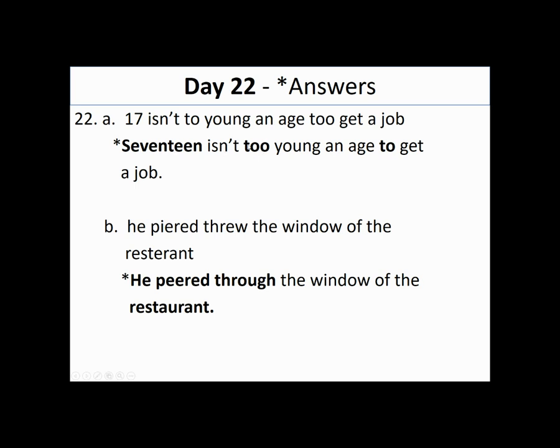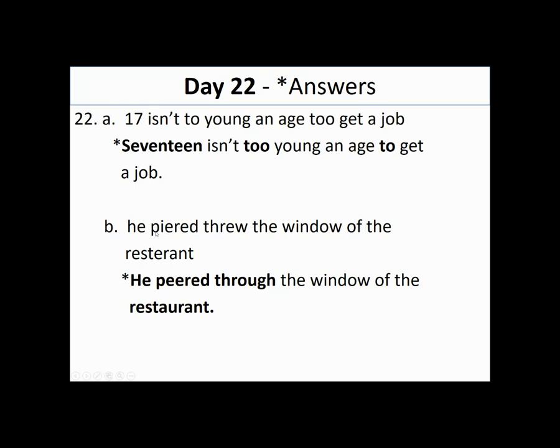Isn't too, T-O-O, make sure you use the correct to here. Young in age to, again, make sure you're using the correct to here. To get a job, period at the end.